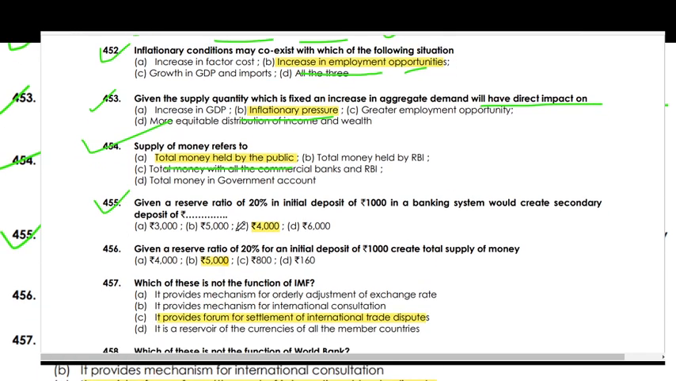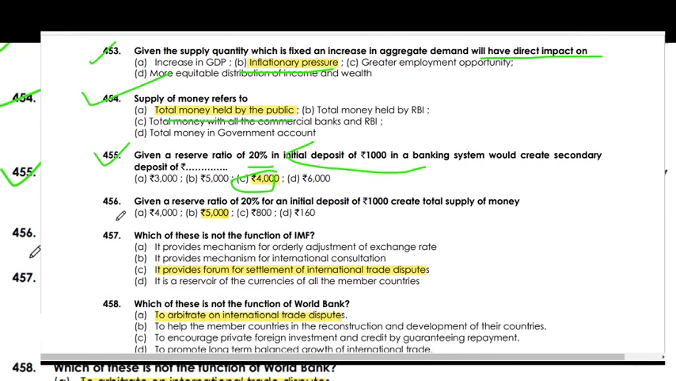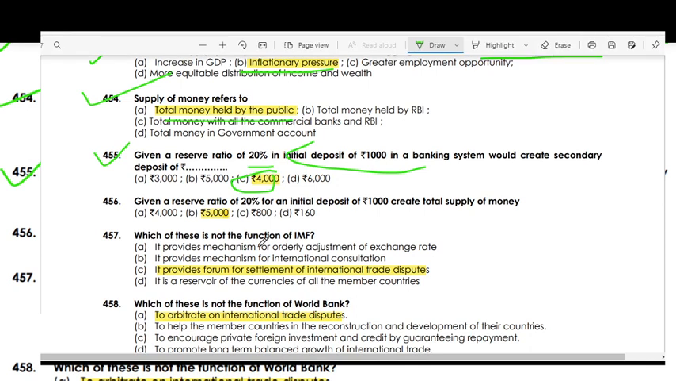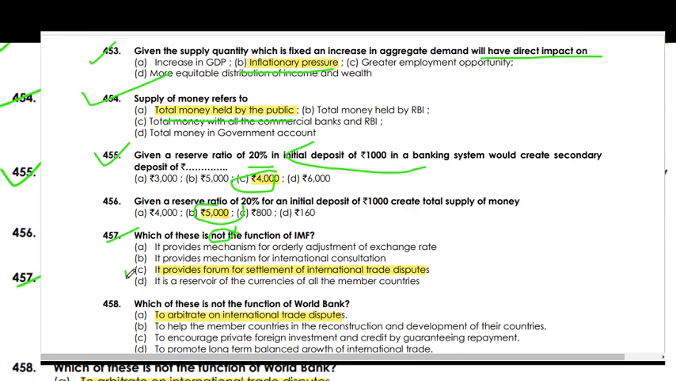Given a CRR of 25% and an initial deposit of 1000, the banking system creates a secondary deposit of 4000. Given a reserve ratio of 20% for an initial deposit of 1000, the total money supply created is 5000. Which of the following is not a function of the IMF? The IMF does not provide for the settlement of international trade disputes.